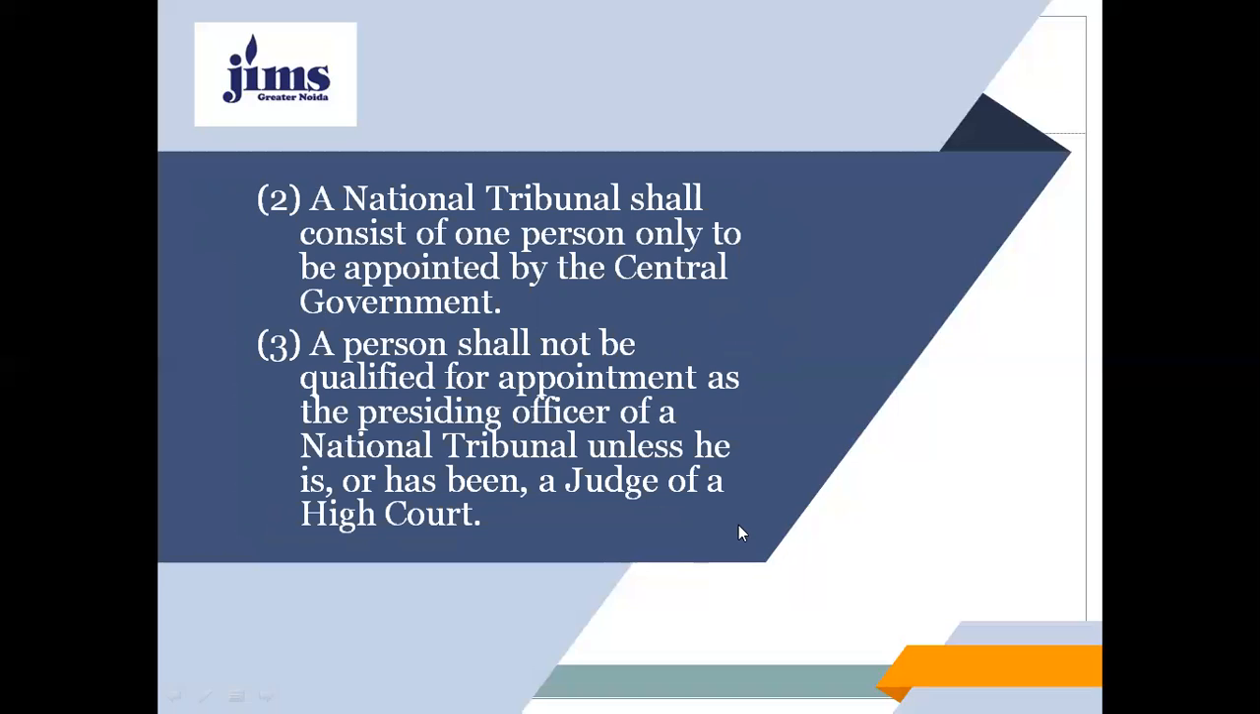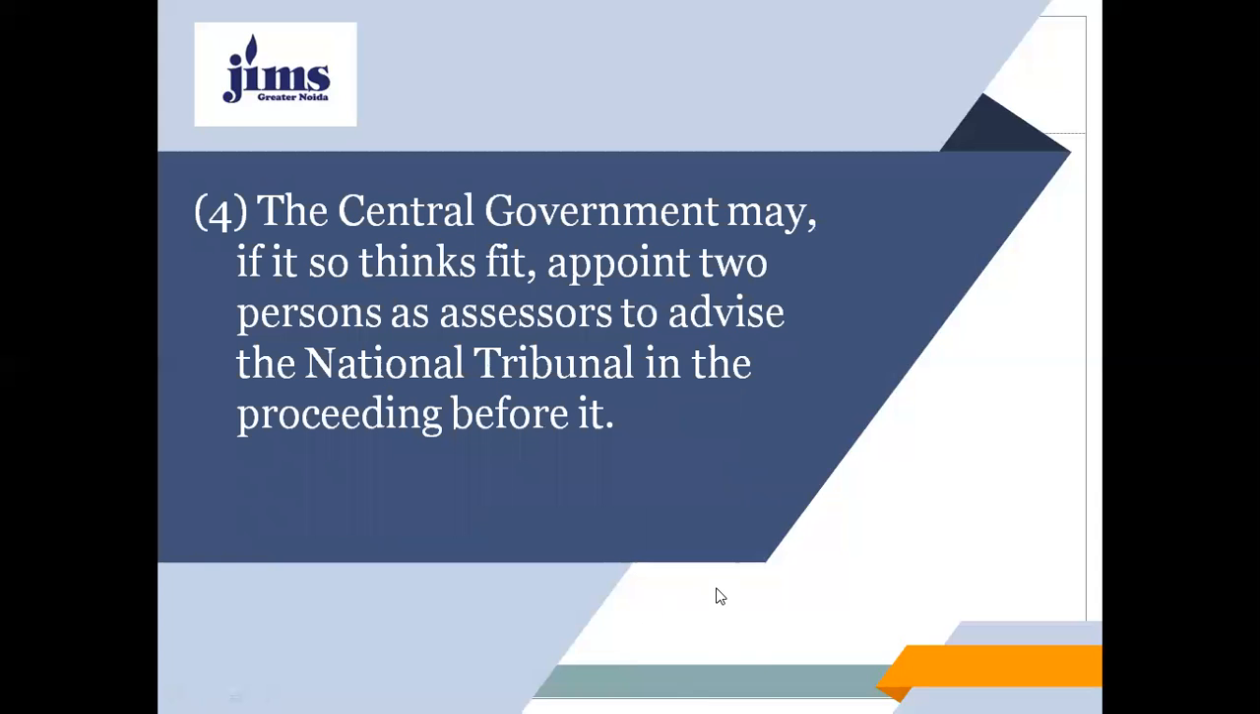The national tribunal shall consist of one person only, to be appointed by the central government, and there may be other assessors also to help the presiding officer. A person shall be qualified for appointment as the presiding officer of a national tribunal unless he is or has been a judge of the high court. And the central government may, if it thinks fit, appoint two persons as assessors to advise the national tribunal in the proceedings before it.